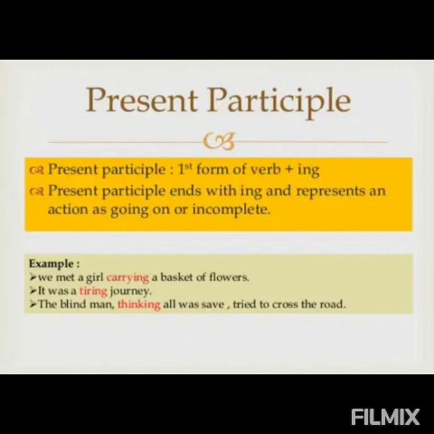Present participle. Present participle is the first form of the verb plus ing. Present participle ends with ing and represents an action as going on or incomplete. For example, we met a girl carrying a basket of flour. It was a tiring journey. The blind man, thinking all was safe, tried to cross the road. Here in all these examples, we have added ing to the verb and it is acting as an adjective.